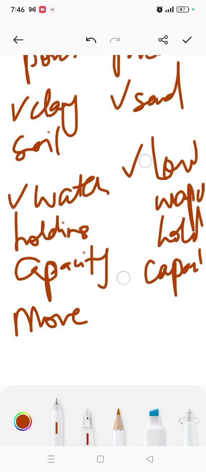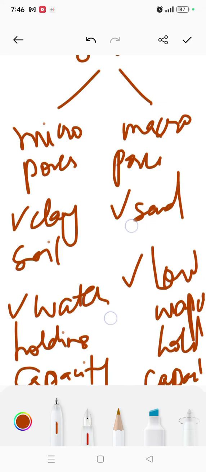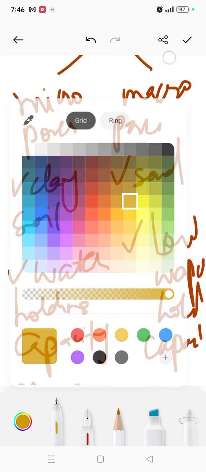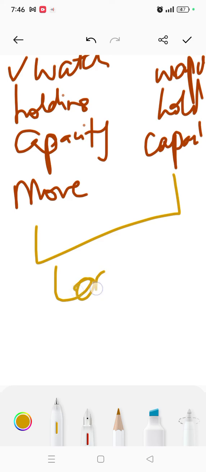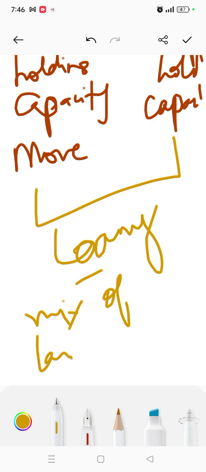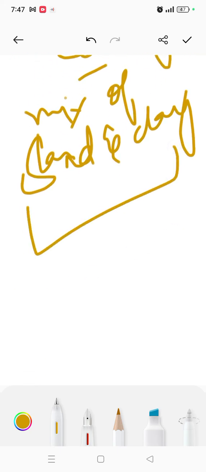Okay, so if you're thinking where will plants grow nicely, there's another condition: a plant only grows in a mixture of both, which is called loamy, simply a mixture of sand and clay. That forms the best soil for plants, where they grow easily.